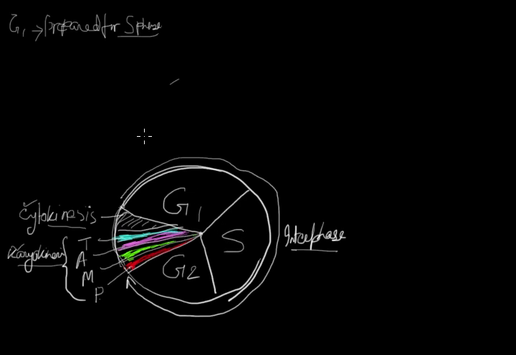And for these enzymes, protein synthesis is very much essential. So at G1 stage, protein synthesis is increased.